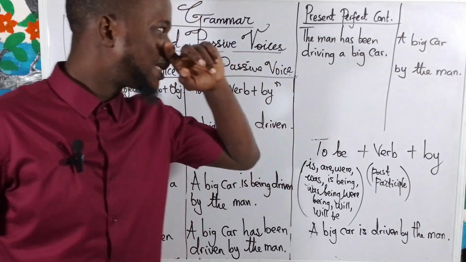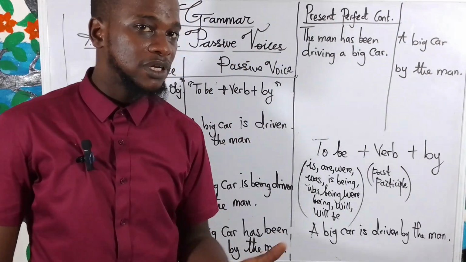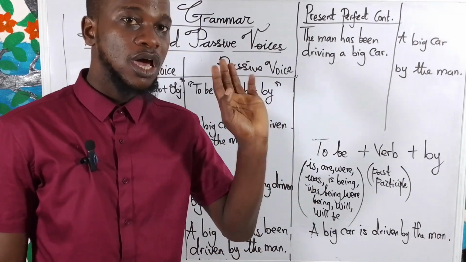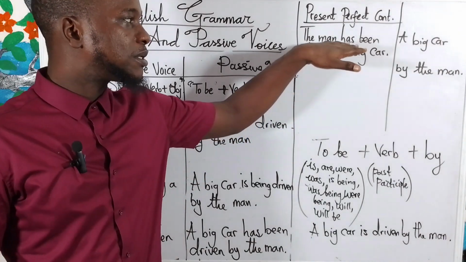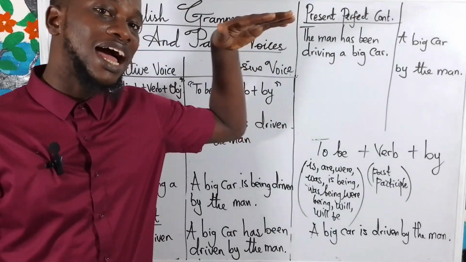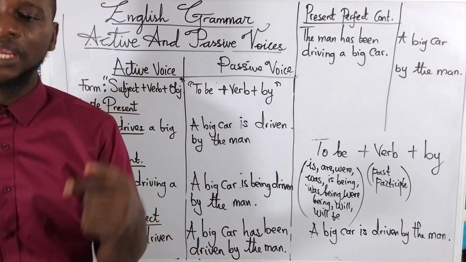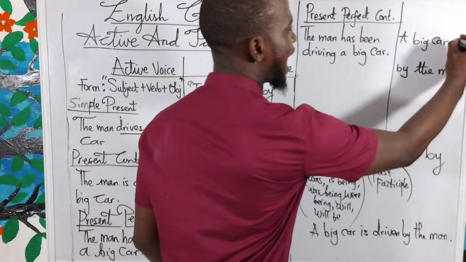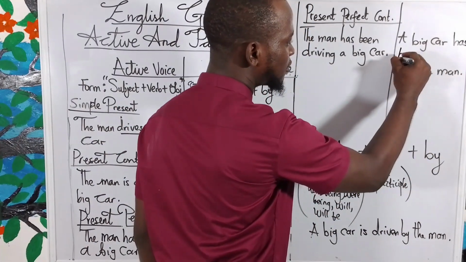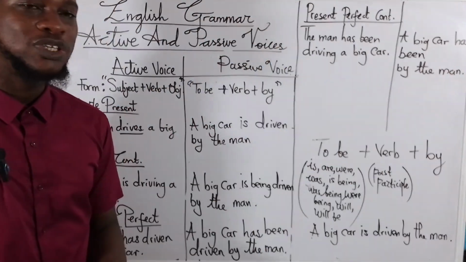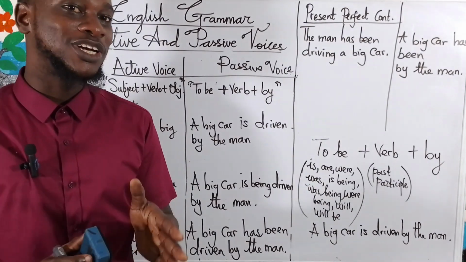So a big car is singular. Definitely, you must use has. Now, I told you if the active voice there is perfect, use been also. So that means you have has: a big car has been. Now, you can say driven there. You can say driven, and you cannot say driving.